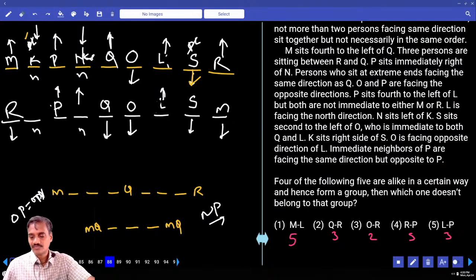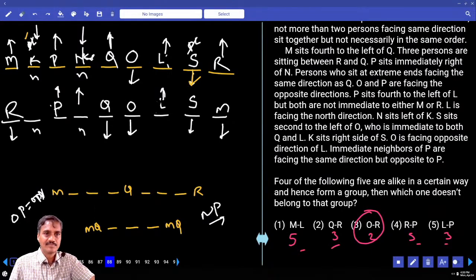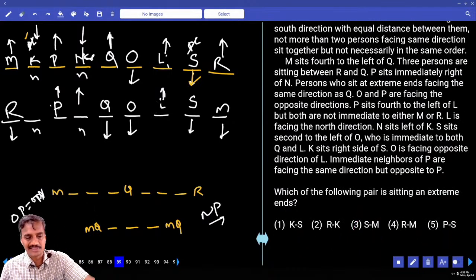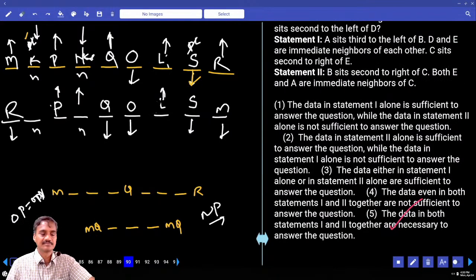Except O and R, the remaining have an odd number of persons in between; O and R have an even number. And 89. Which of the following are at the extreme ends? M and R is the choice for this question.